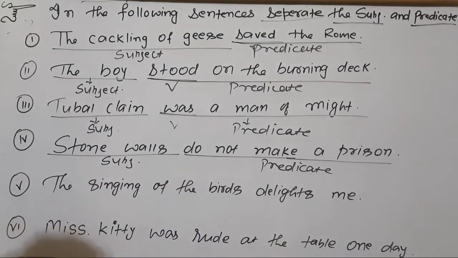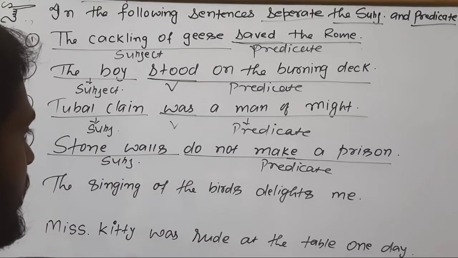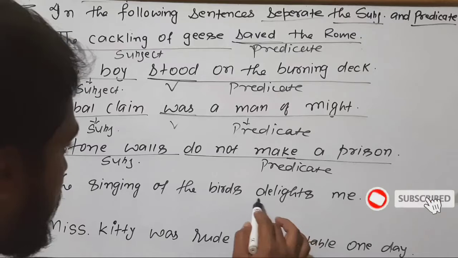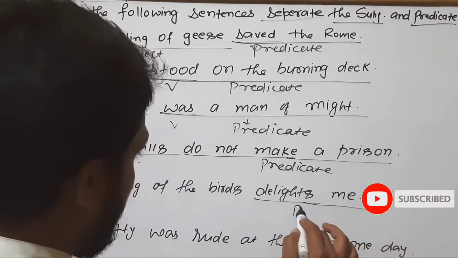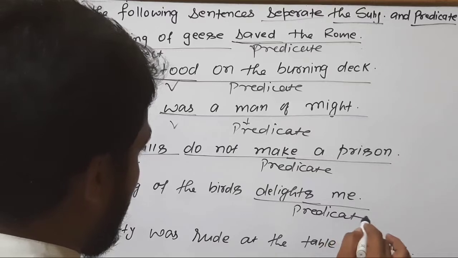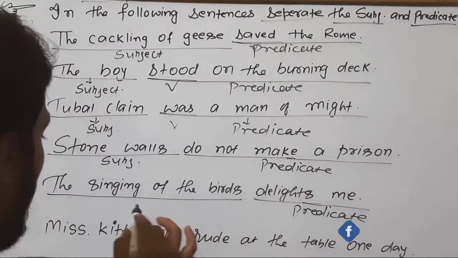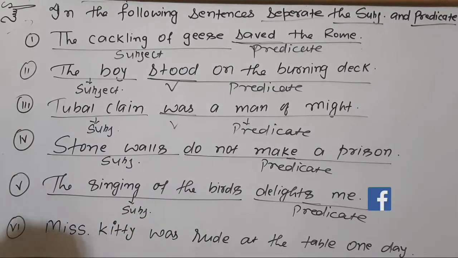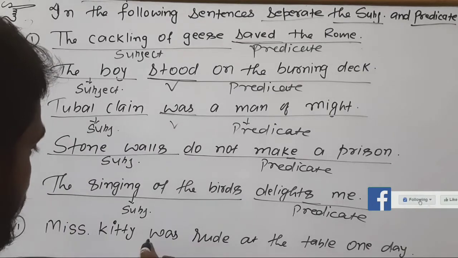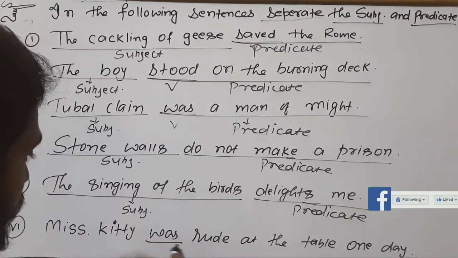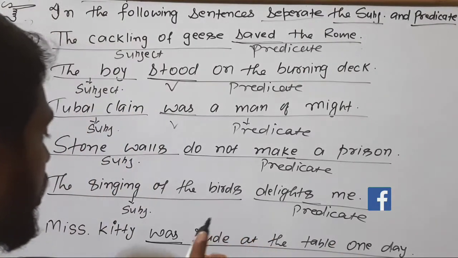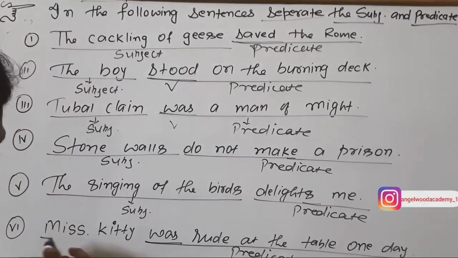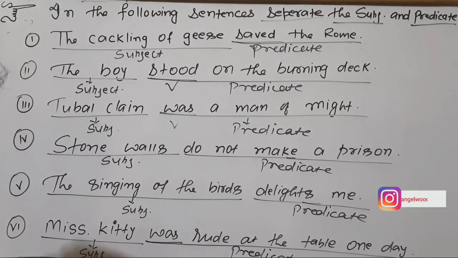Number 5, the singing of the words delights me. This is the verb here. So this part will be predicate and this part will be called subject, right? The last example is, where is the verb? This is the verb. So this part will be called predicate and this part will be called subject, right?